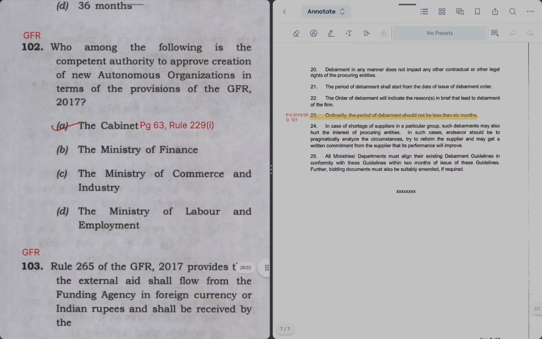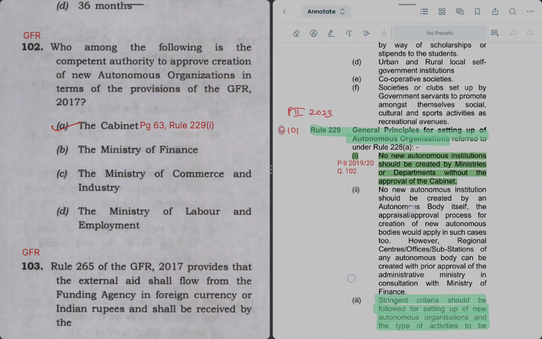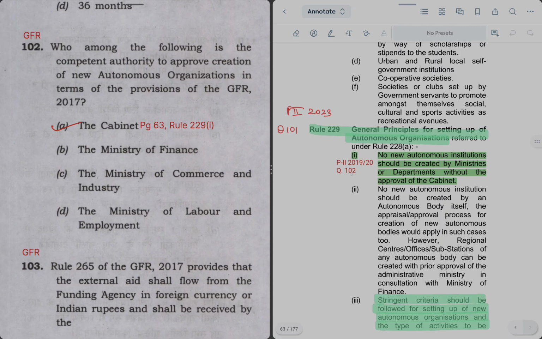Next, question 102 says, who among the following is the competent authority to approve creation of new autonomous organizations in terms of the provisions of GFR 2017? Authority to approve creation of new autonomous organizations. So let's see GFR rules again. So we have come to page number 63 of GFR. Under Rule 229, subpara 1, it is mentioned that the authority will be Cabinet. So right answer is option A.